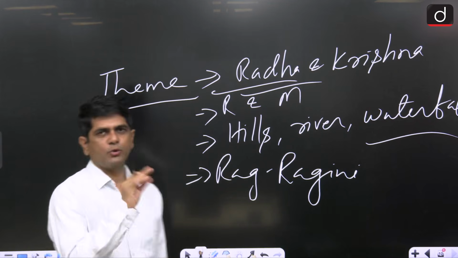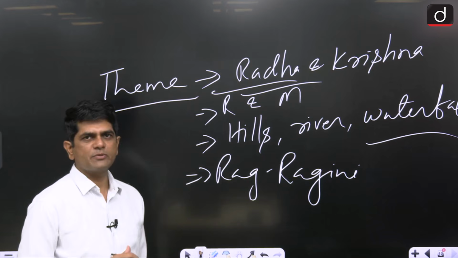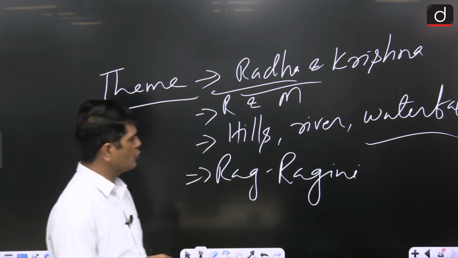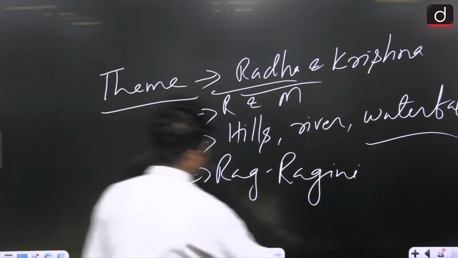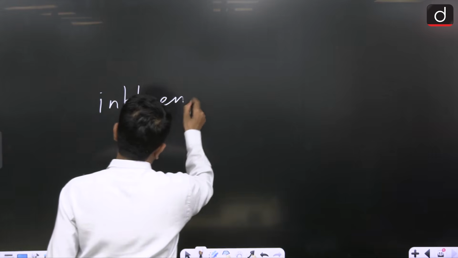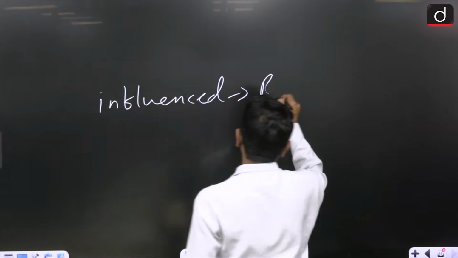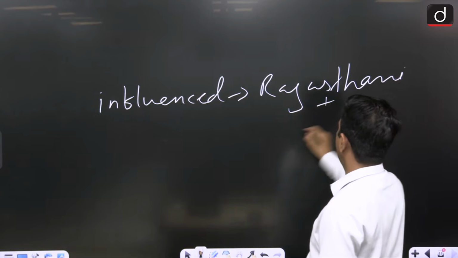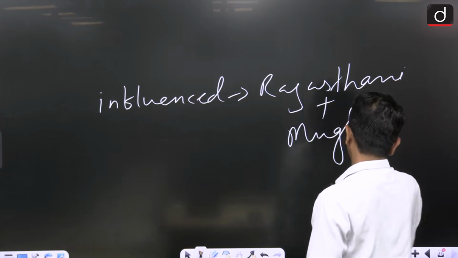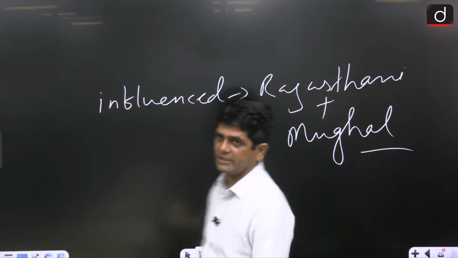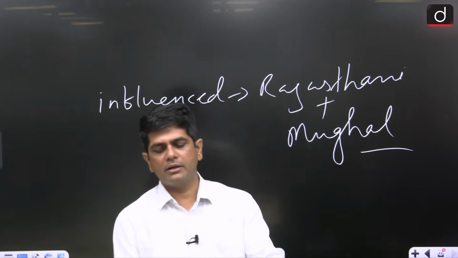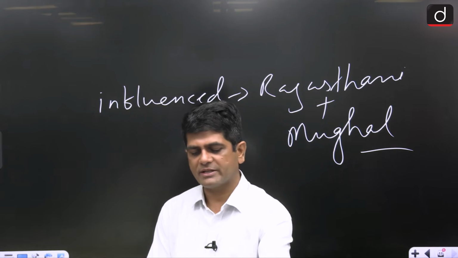Now, the base for this particular school of painting was made by traditional Indian paintings, and later it came to be influenced by Rajasthani and Mughal miniature painting as well, dear.